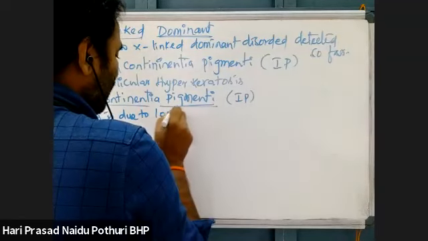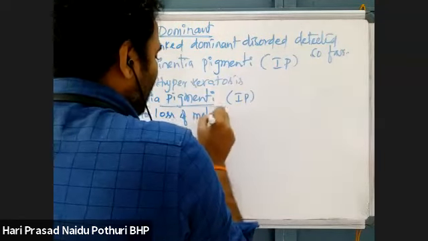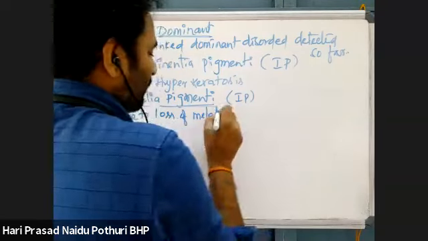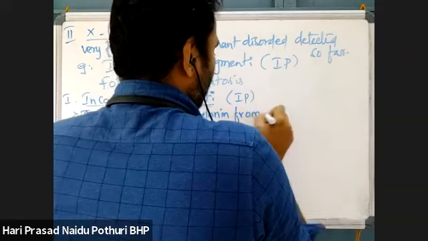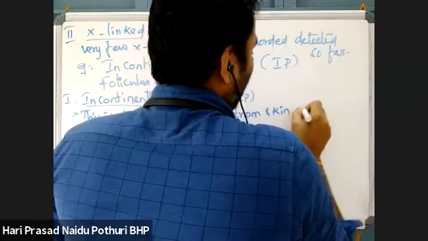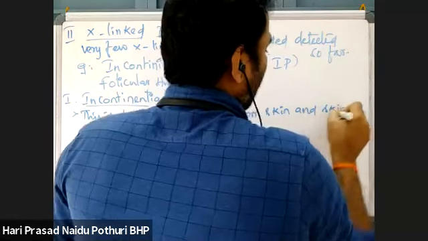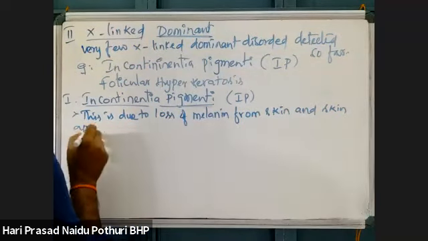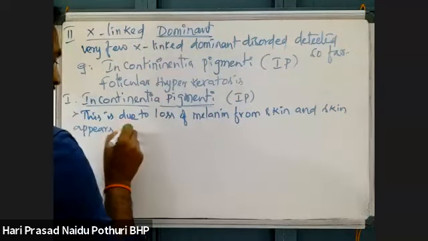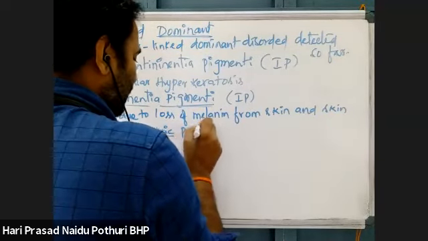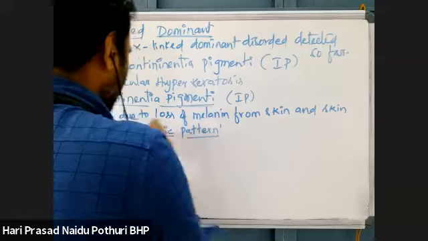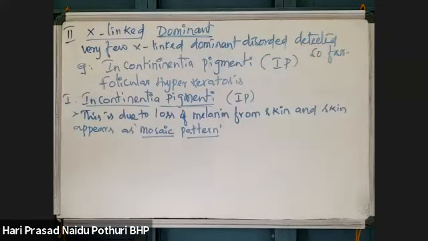Due to loss of melanin pigment from the skin, the skin appears in a mosaic pattern. That is what we call incontinentia pigmenti.